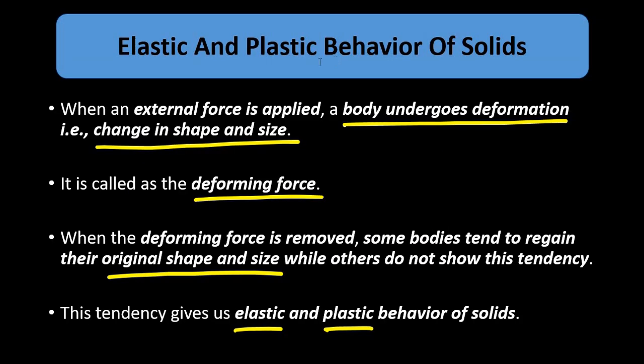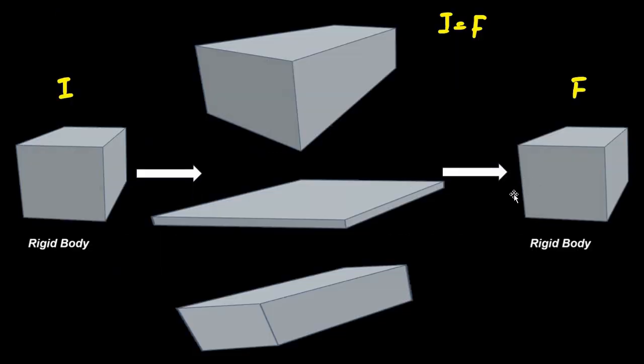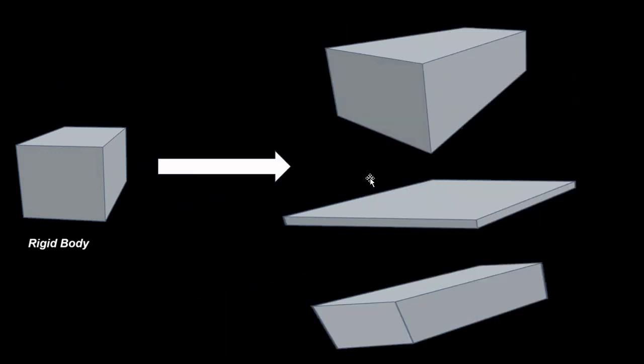Every rigid body can be classified into two categories: elastic materials and plastic materials. Elastic materials return back to their original shape and size after being temporarily deformed by the external force. Plastic materials do not return back to their original shape and size, and the deformation in shape and size which happens because of the external force is permanent.